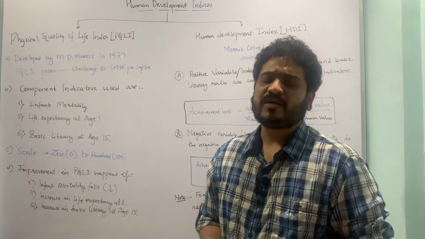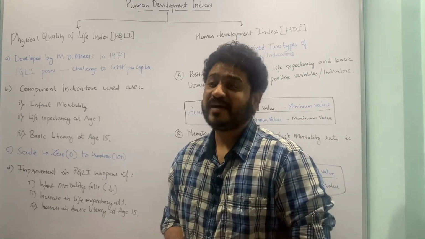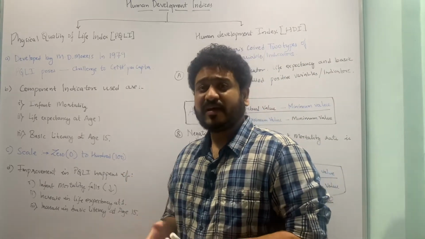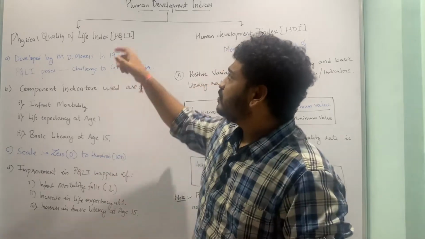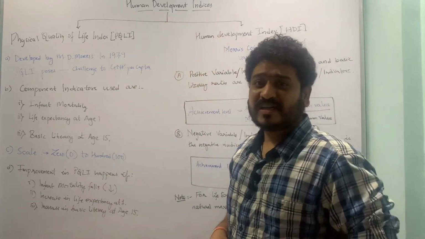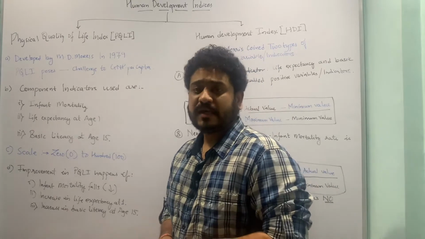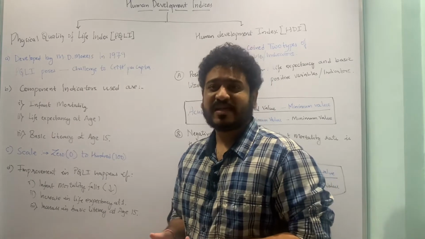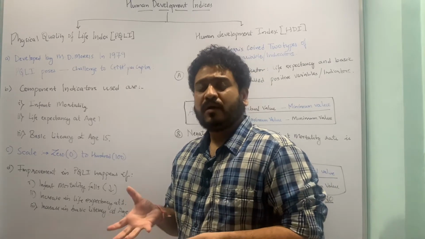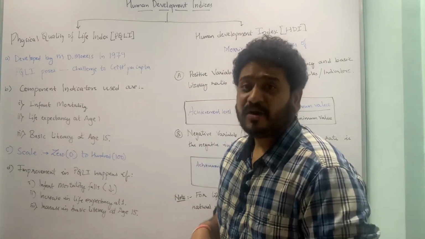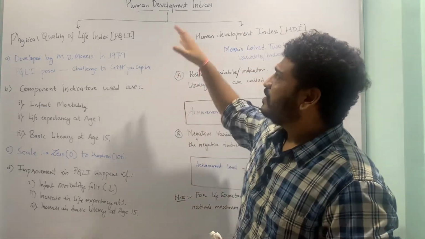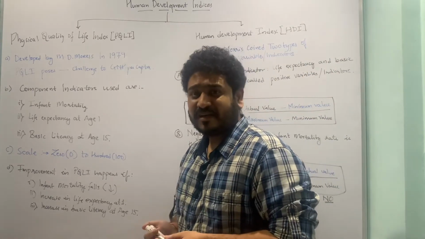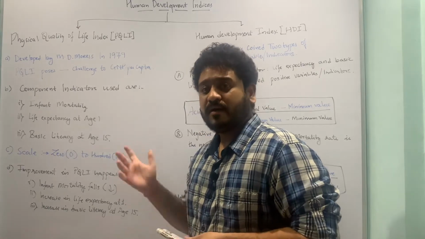Since we are in the segue of understanding how economic development can be quantified, and we know how it is measured with the help of GNP per capita, then welfare and basic indicators, we can now look into something called human development indices, which poses a greater challenge to GNP per capita as a measure of economic development. As I told you in the previous class, GNP per capita is very widely used by economists as well as UN organizations to look into the quantification or the measurement of development per se. So let us look at the human development indices which came up in the later period and which started threatening the existence of GNP as a measure of development per se.